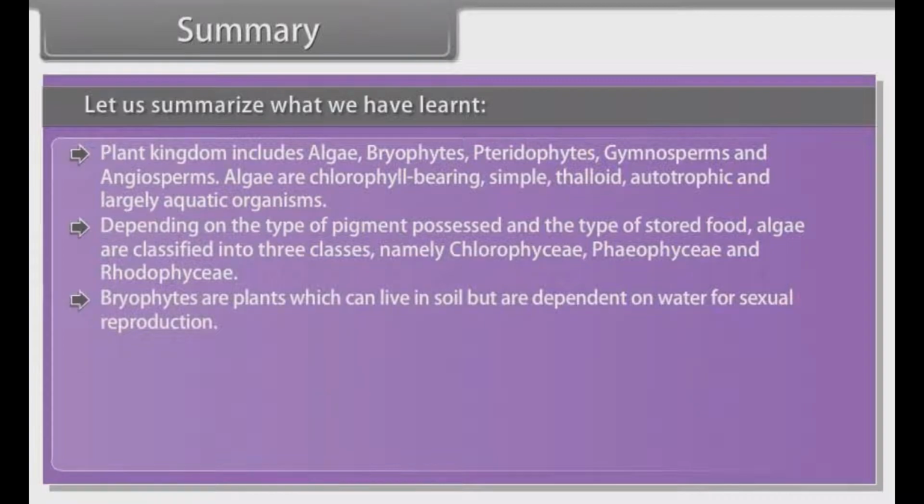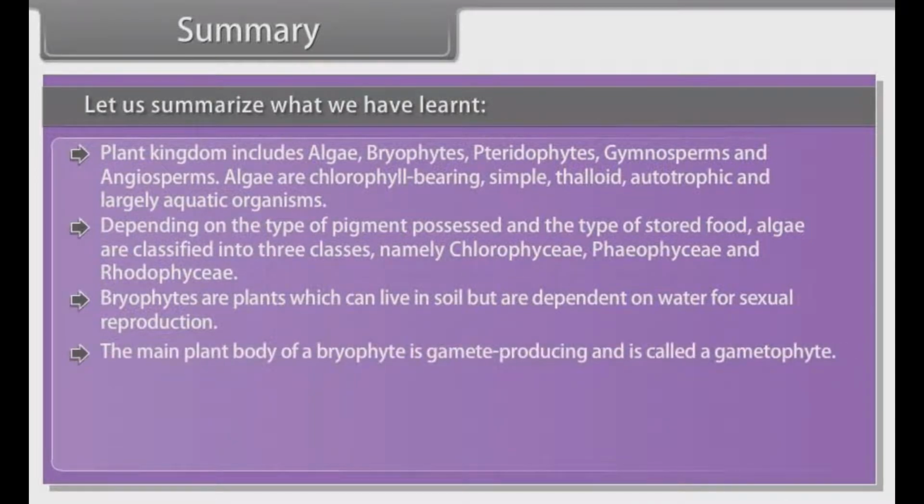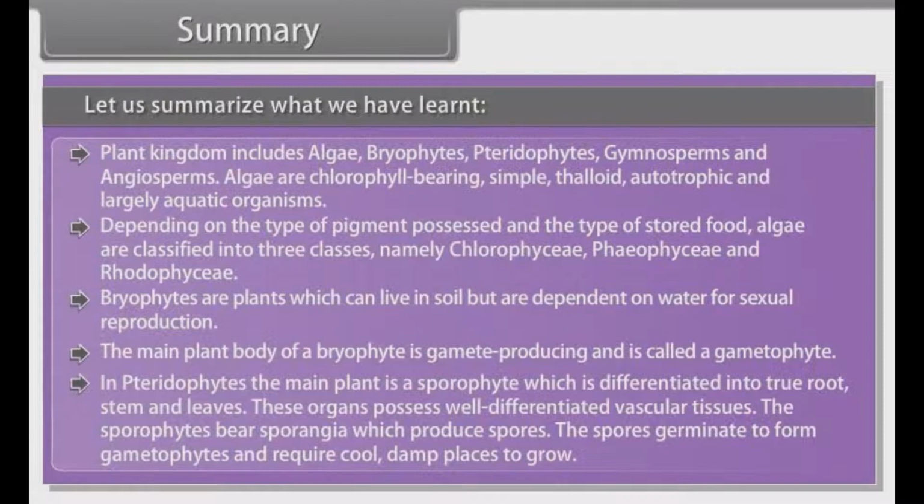Bryophytes are plants which can live in soil but are dependent on water for sexual reproduction. The main plant body of a bryophyte is gamete-producing and is called gametophyte. In pteridophytes, the main plant is the sporophyte, which is differentiated into true root, stem, and leaves. These organs possess well-differentiated vascular tissues. The sporophytes bear sporangia, which produce spores. The spores germinate to form gametophytes and require cool, damp places to grow.